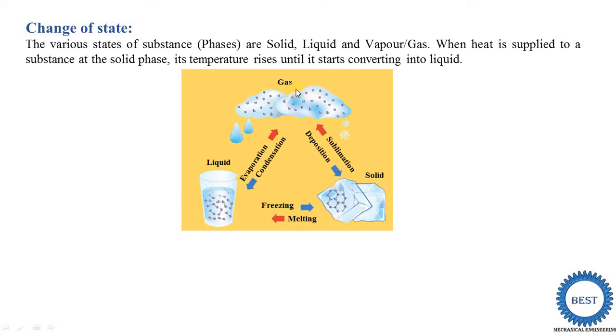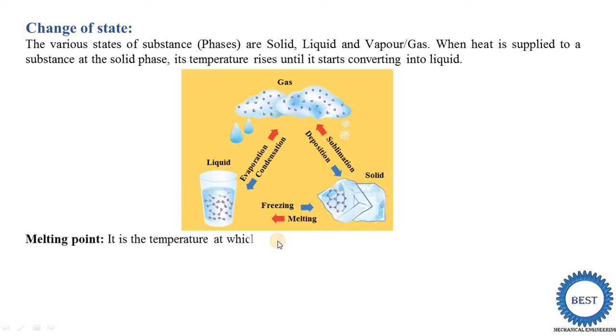And when gas is directly converted into solid without coming into the liquid state, it is called deposition. So the 6 different processes are: evaporation, condensation, freezing, melting, sublimation and deposition.